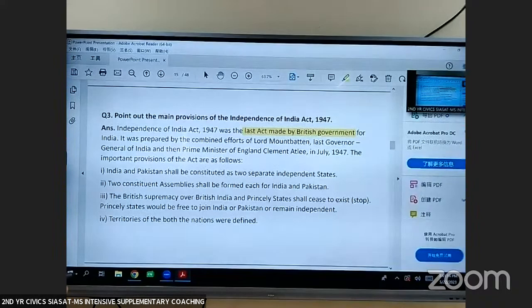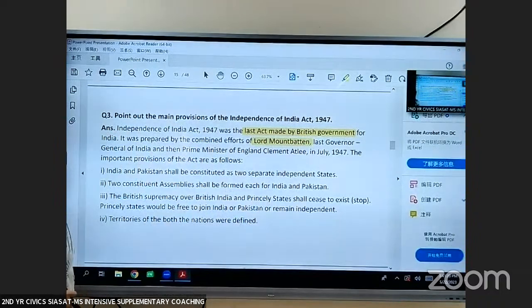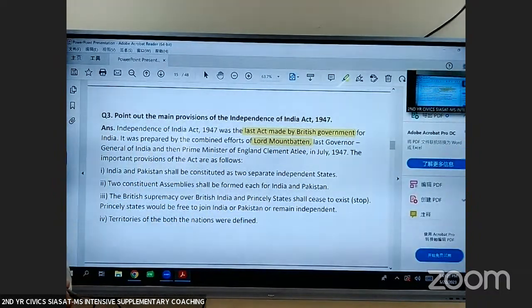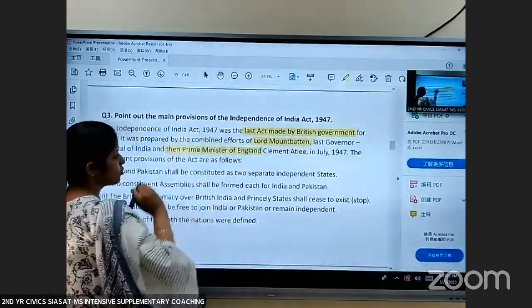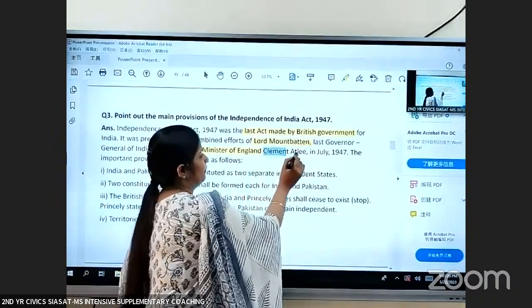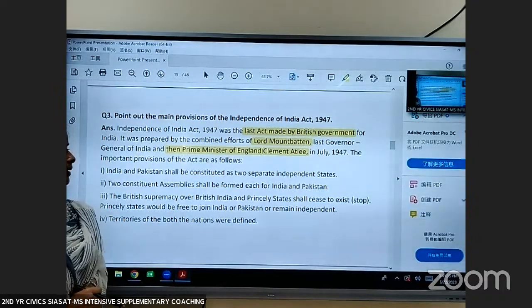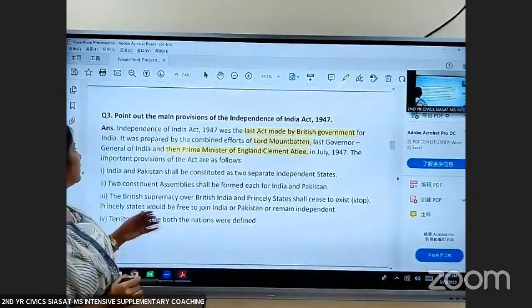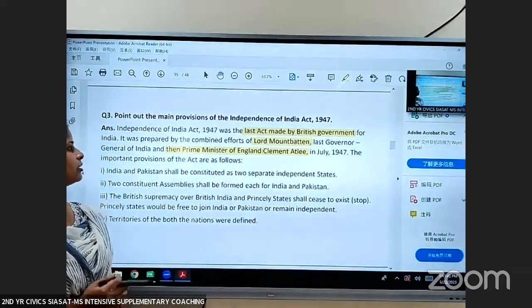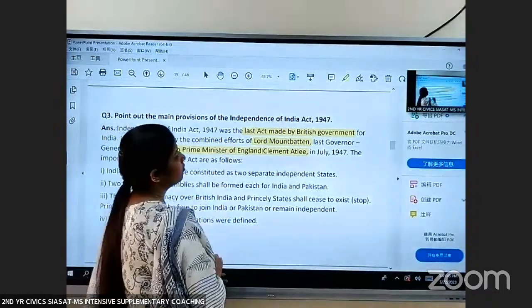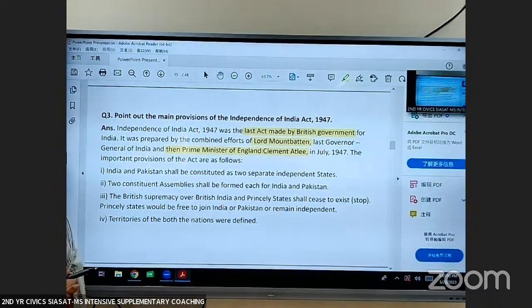It was made by the combined efforts of Lord Mountbatten, the last Governor General of India, and the Prime Minister of England at that time, Clement Attlee. Because of the efforts of these two people, the Independence of India Act 1947 was made.